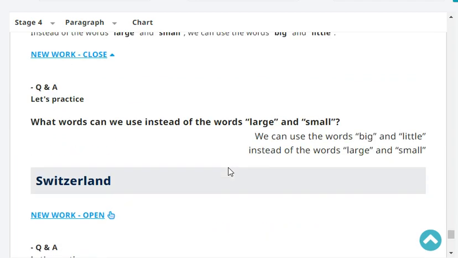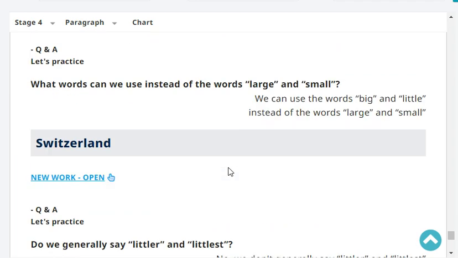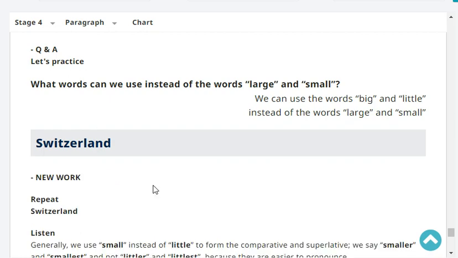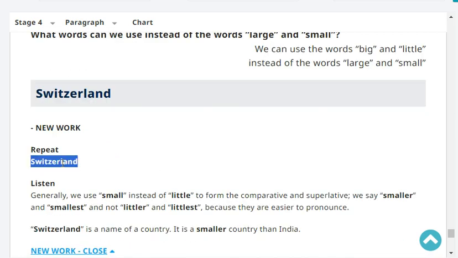Okay, let's practice. What words can we use instead of the words large and small? We can use the words big and little instead of the words large and small. Very good.